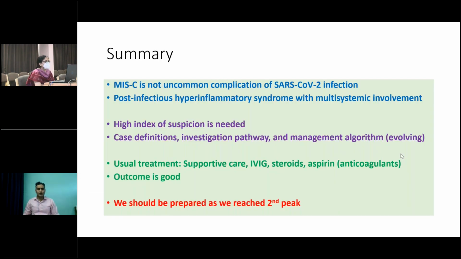Coming to the summary, MIS-C is not an uncommon complication of SARS-CoV-2 infection as we thought at the beginning of the pandemic. It is basically a post-infectious hyperinflammatory syndrome with multisystemic involvement, and we need to keep a very high degree of suspicion in any child who presents with prolonged fever, GI symptoms, and shock. Case definitions are clear, the investigation pathway is also clear, and management algorithms are more or less standardized, but they are evolving as we see more and more patients. The usual treatment is supportive care, IVIG, steroids, and aspirin. Anticoagulants have very limited and specific indications. Though these patients appear very sick and critical, the outcome is usually good with specific and supportive care.